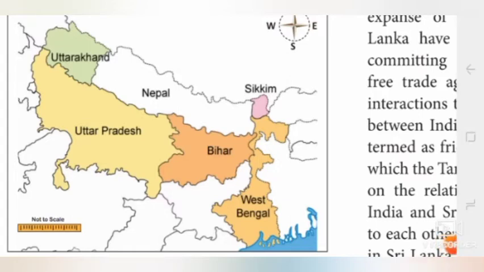You see, Nepal is a landlocked country. It's surrounded by five Indian states: Uttarakhand, Uttar Pradesh, Bihar, Sikkim, and West Bengal.